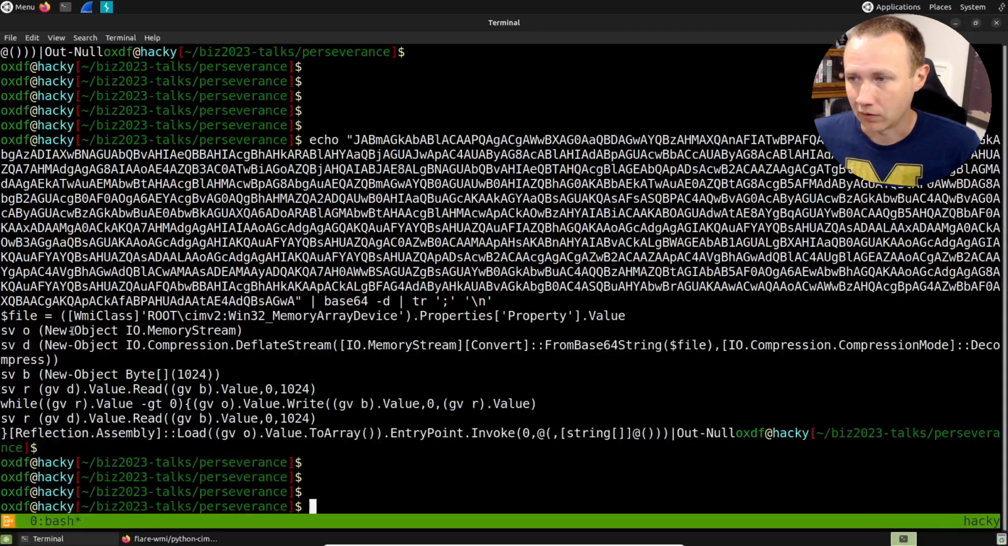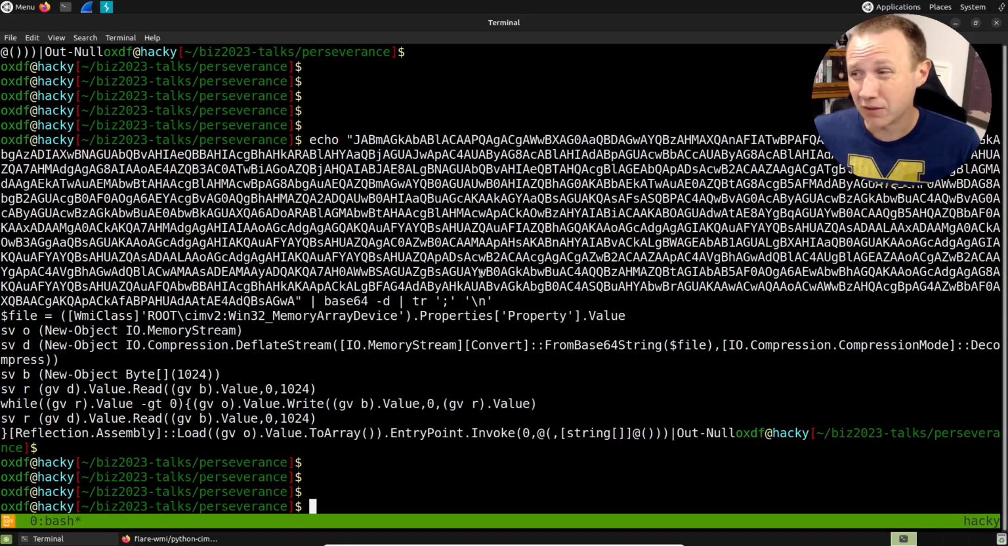Then we're going to create a stream. We're going to take a file and convert it from base64, and then we're going to decompress it, deflate it with the deflate stream, and then we're basically going to load this into memory and invoke it. So we're going to pull a binary out of WMI and run it in memory without writing to disk.